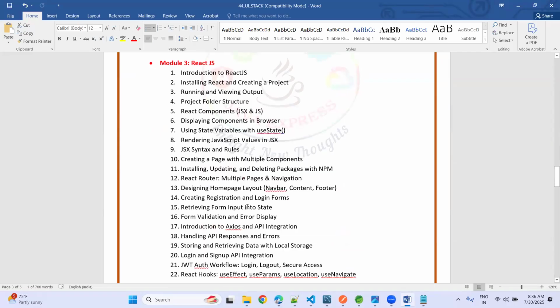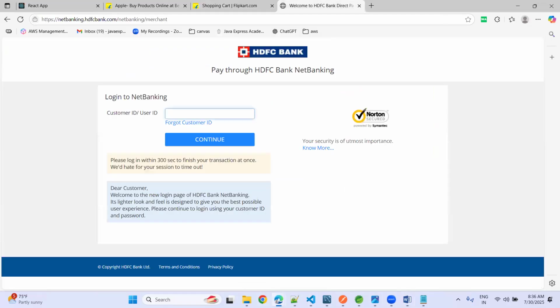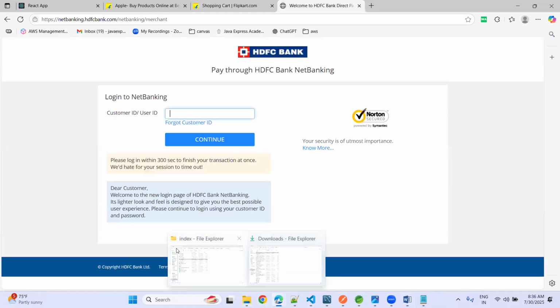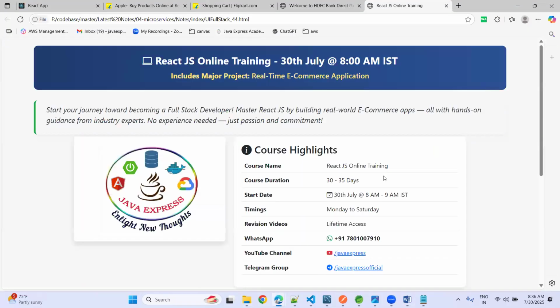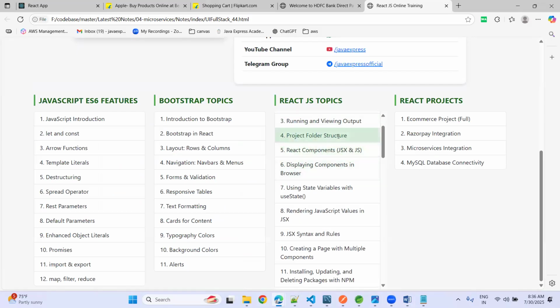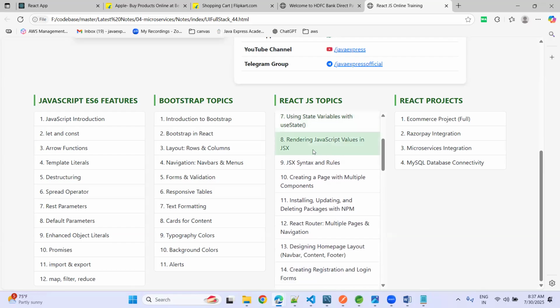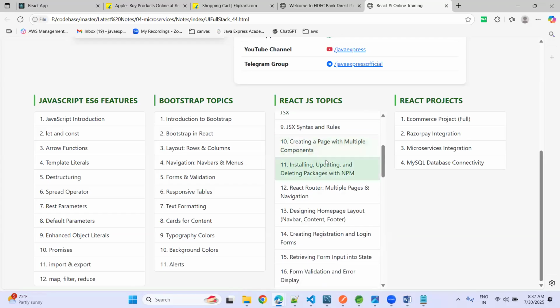And then module 3 is about React.js as well. Here it will be easy to see. Where is that page? Maybe somewhere I should have, yeah. Now, introduction to React.js: how you can create an application in your local system, the project structure, what kind of React components we have, how you can display the components in the browser. And we have React hooks, a lot of hooks, and how these hooks are useful. And how you can render this information in the browser. And how you can create multiple components.